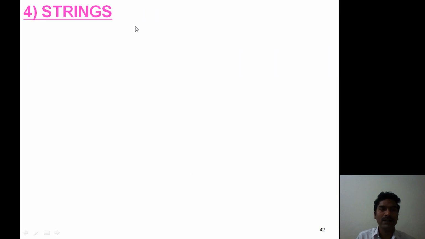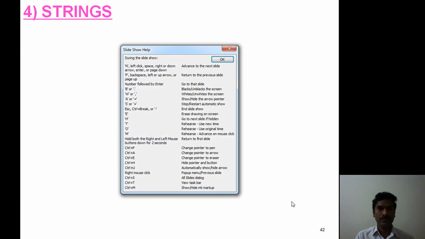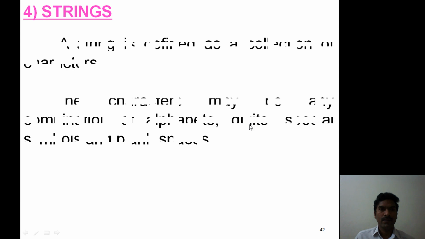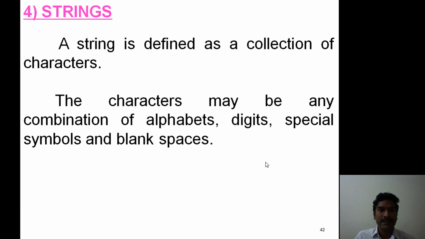Okay. Now this one, constants concept is done. The fourth one, strings. A string is defined as a collection of characters. A string means it is a collection of characters. Here, the characters may be any combination of alphabets, digits, and special symbols. All are valid. Now this one example: Hello is a string.